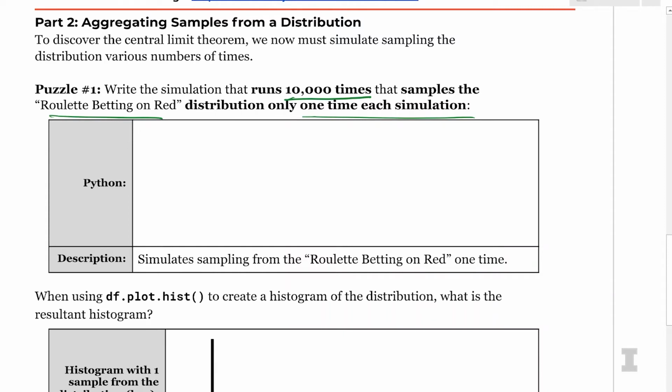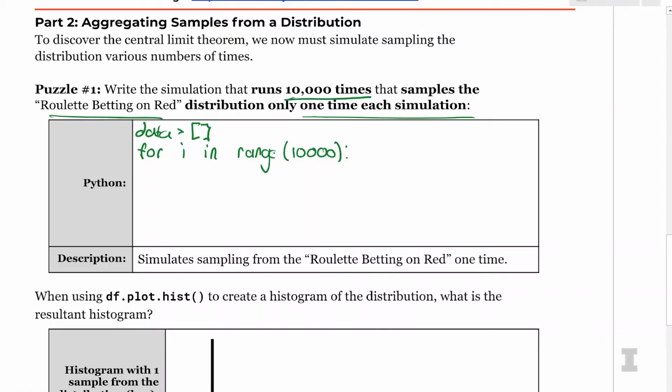So I'm going to do data is equal to an empty array, and then say for i in range 10,000 to simulate 10,000 runs of this, because as we simulate, we want to do more and more simulations. And this is where the law of large numbers comes in. The more simulations, the better our result's going to be.